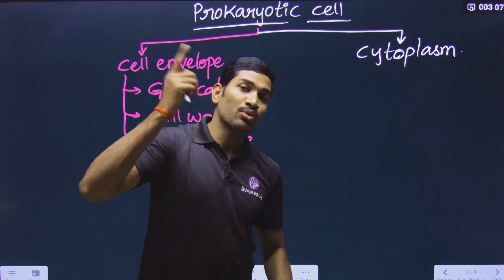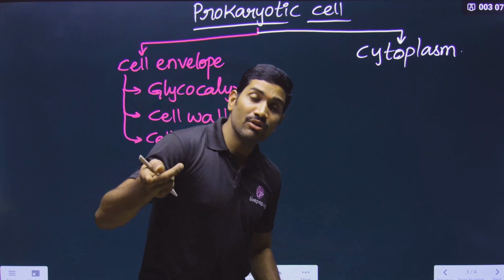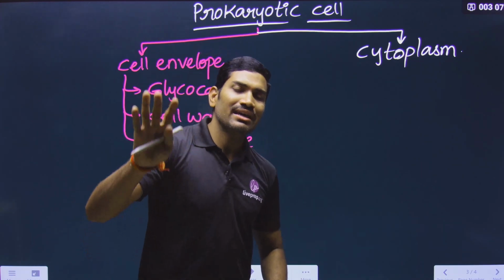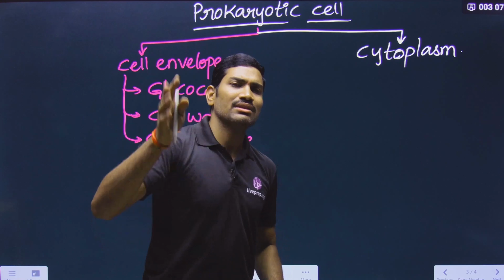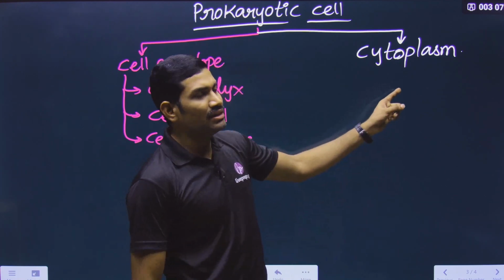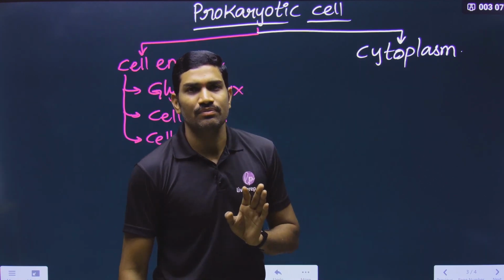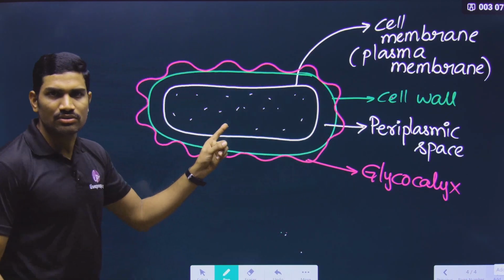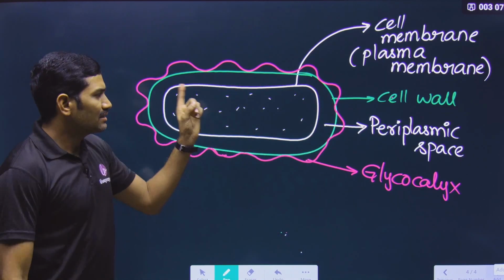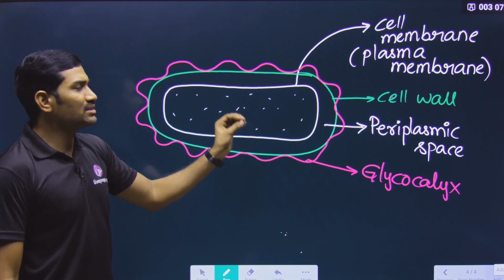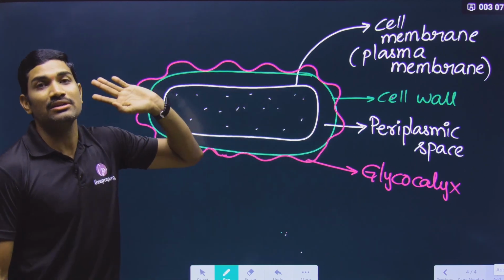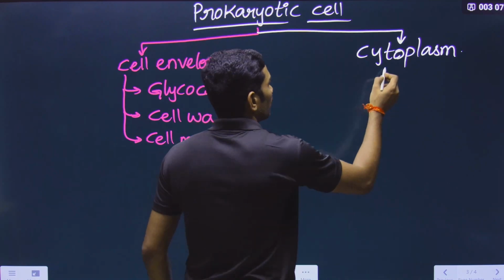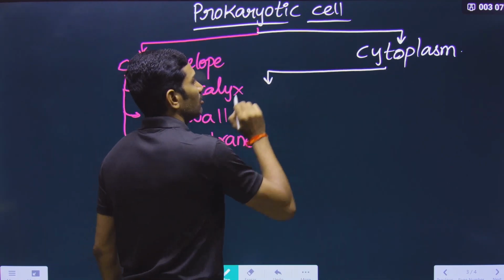But in the case of eukaryotes, we directly use the term protoplasm, because the nucleus is present there, so we will study that separately. But here we use the term cytoplasm. In this cytoplasm, is there any nucleus in the case of prokaryotes? The nucleus is not present. Then what are the various components present in this cytoplasm? We need to write these things very clearly. So what does this cytoplasm consist of?